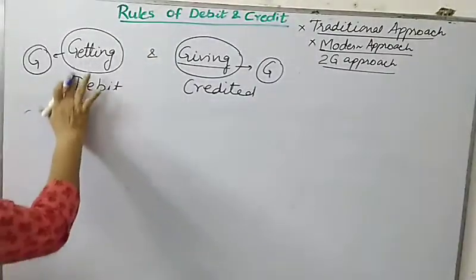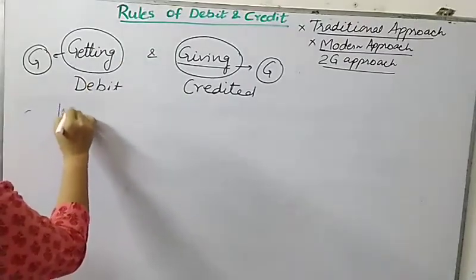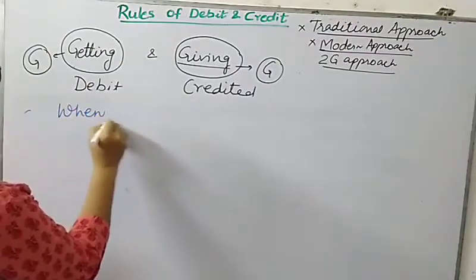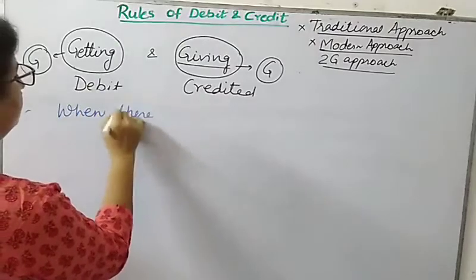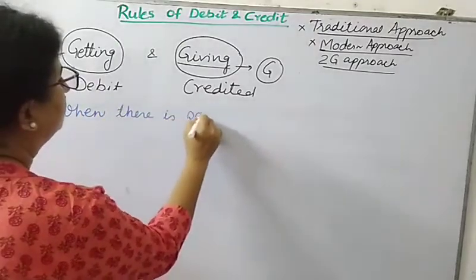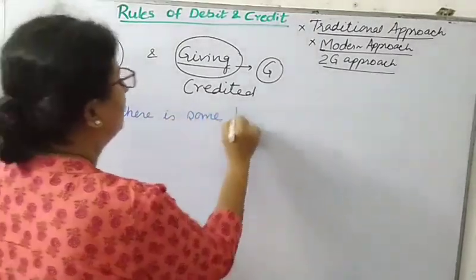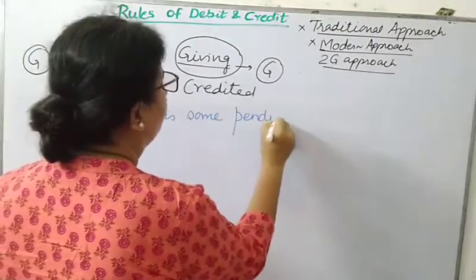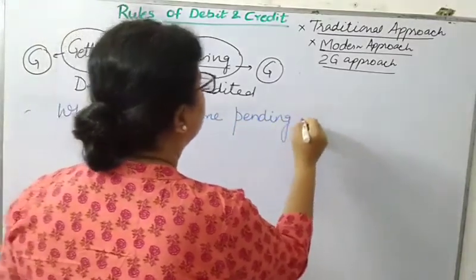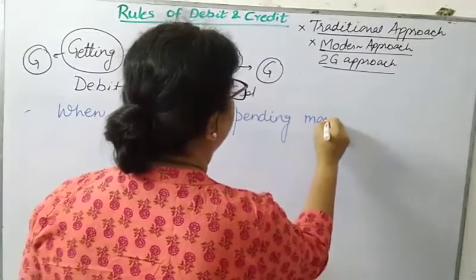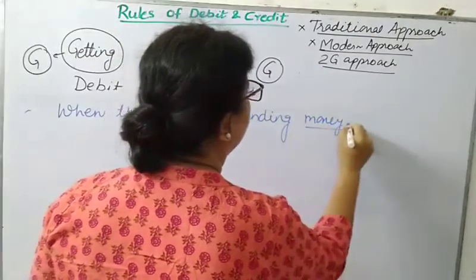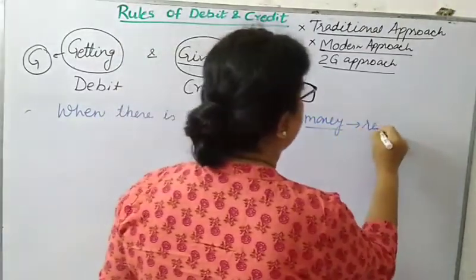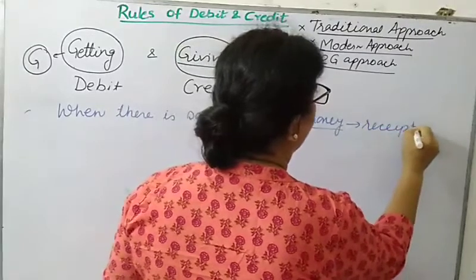When there is some pending money, pending money means, and it can be in case of receipt, or it can be in case of payment also.